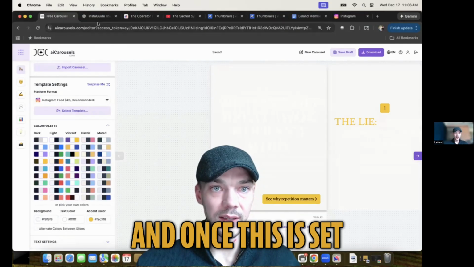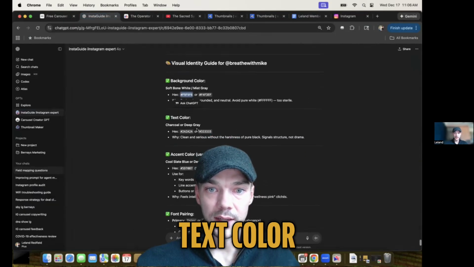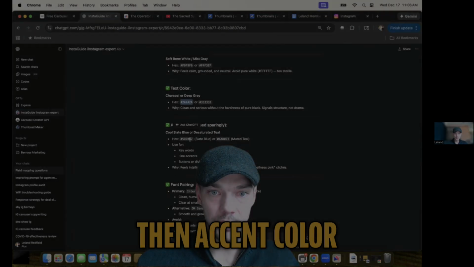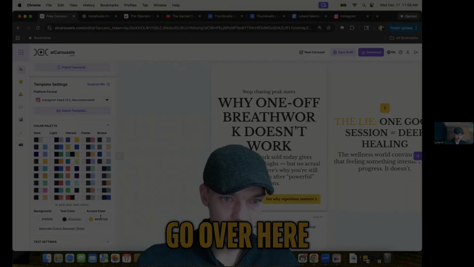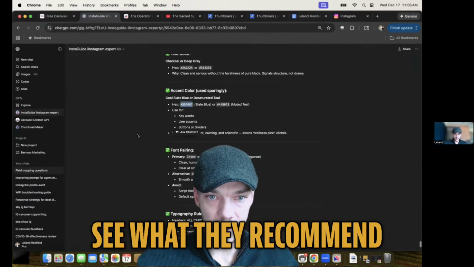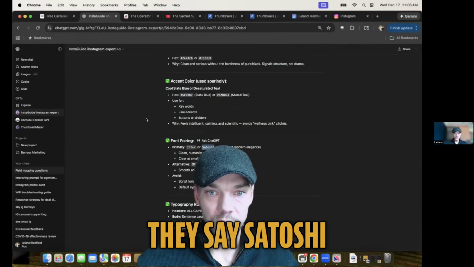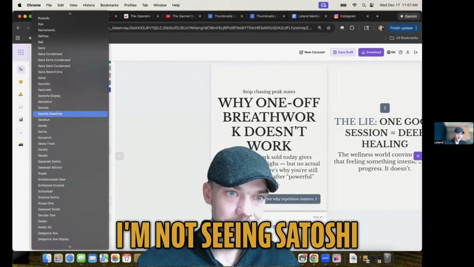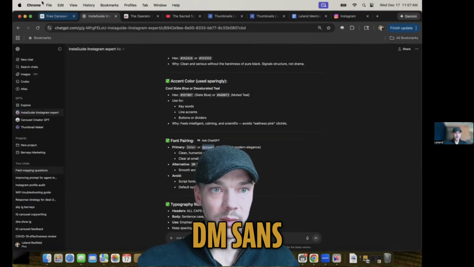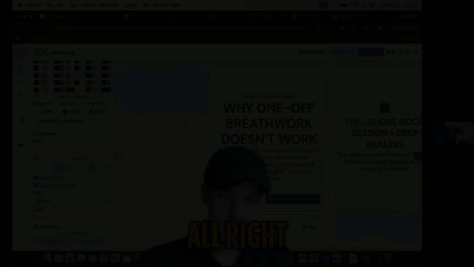Bam, and once this is set, then we can crush the rest of these pretty quick. Text color, we'll do this one. And then accent color. Grab the accent color, go over here. All right, so that looks pretty good. And let's see what they recommend for font pairing. They say Satoshi. So let's go find Satoshi. I'm not seeing Satoshi. Let's see what the other options are here. DM Sans. Let's try that. There we go. All right, good.